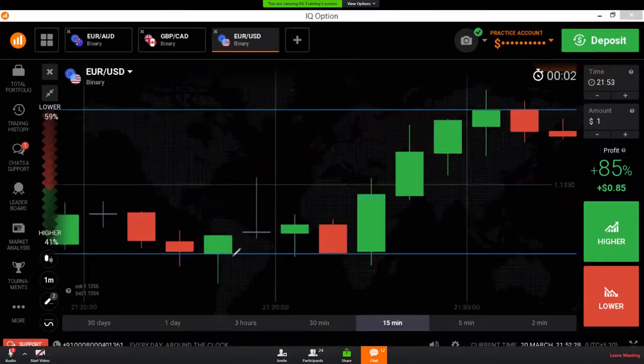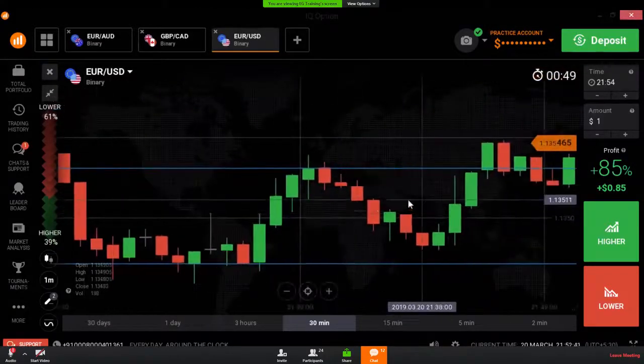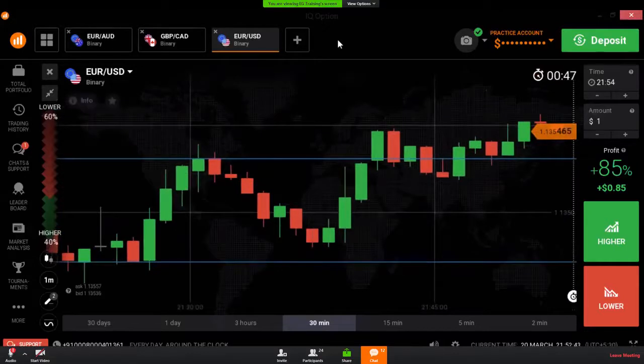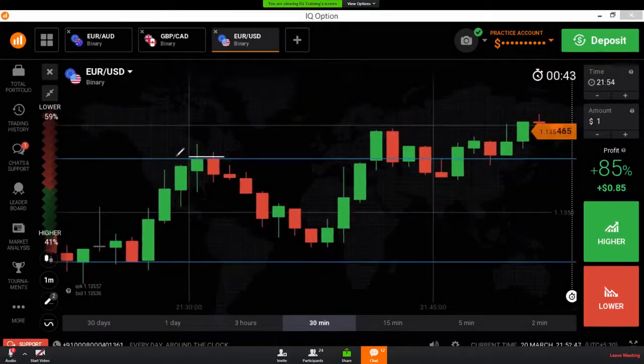Sometimes the buyers will enter at the support level. Sometimes they will enter below the support level, or from this level or from this level. So we need to observe that point too before going into the entry with the sellers or buyers. You can see here we are seeing sellers' entry from this level.